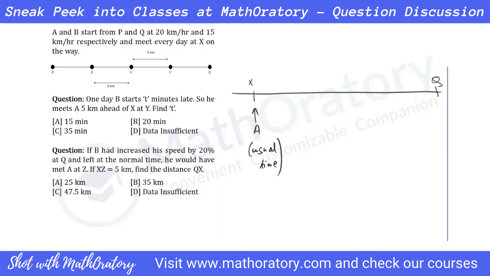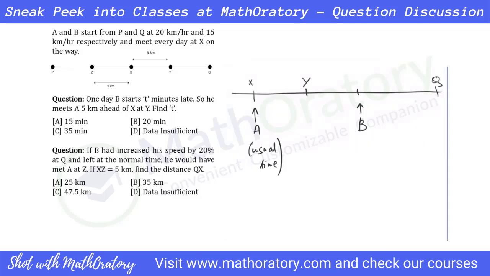The other thing that we have to understand is, because Y is the meeting point between A and B on this particular day, when A reaches X, B should be somewhere behind Y, right? We don't know exactly where it is, but it should be somewhere behind. Otherwise, how would they meet at Y? So the only way possible is B is somewhere here, and A travels to this point and B travels to this point, and they meet. A is traveling in this direction, B is traveling in this direction. So this much we are definitely sure about, right?